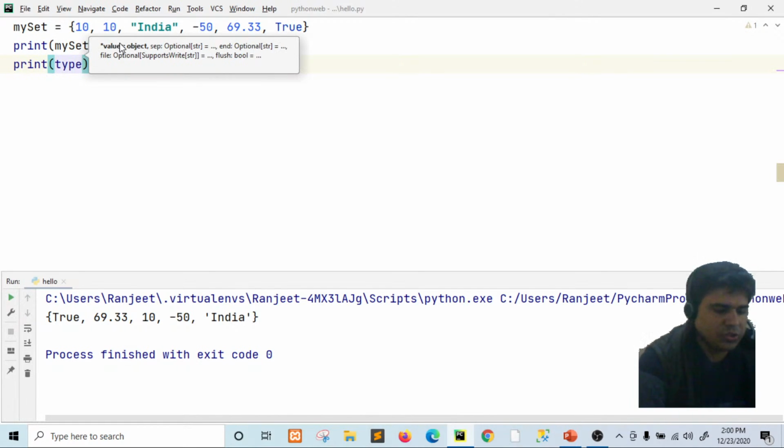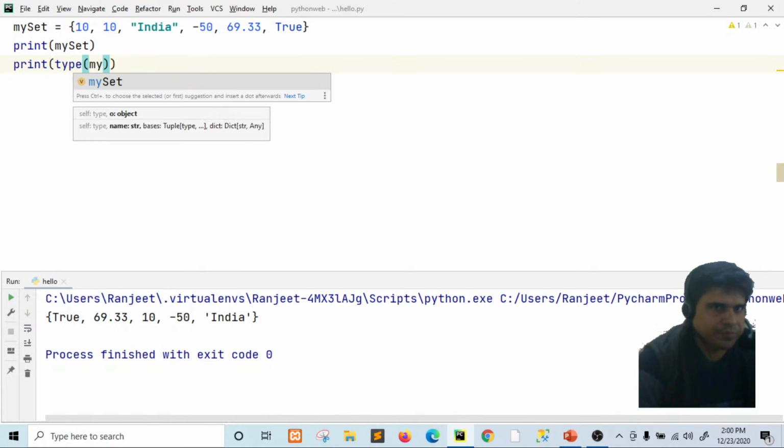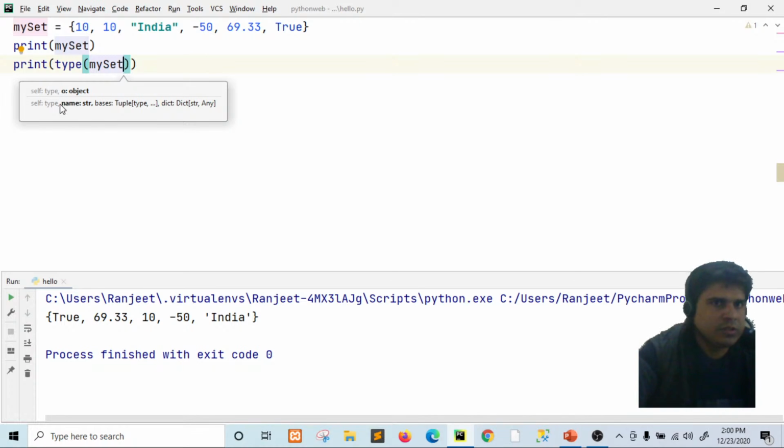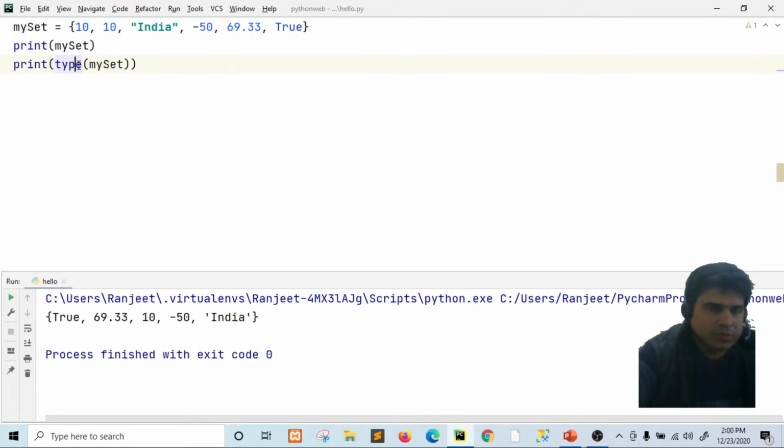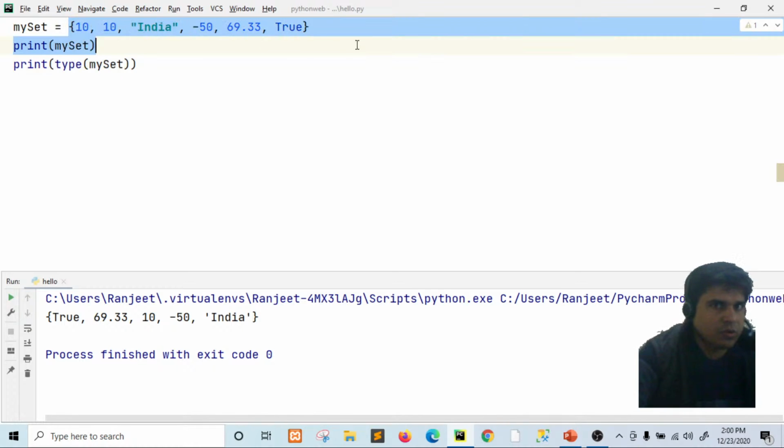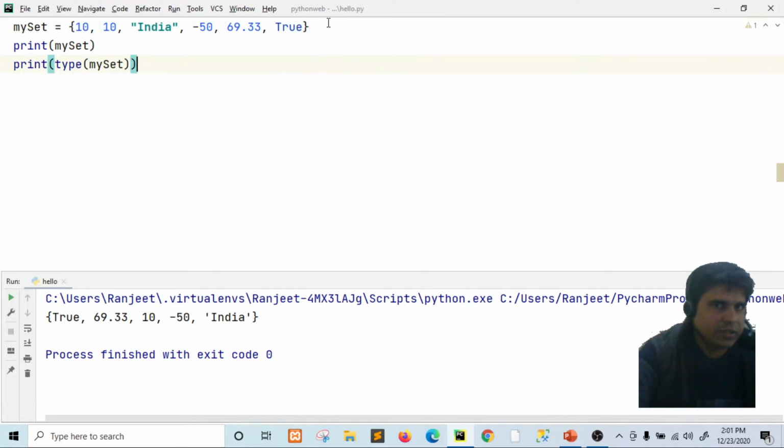This type function will tell you whether it is a set, list or tuple, what kind of data structure you are using here.